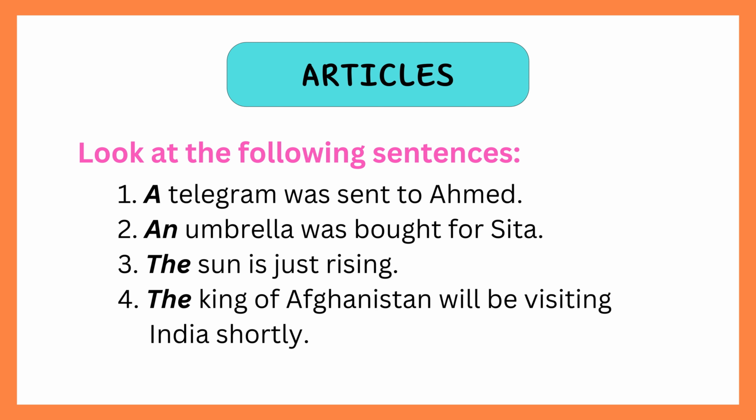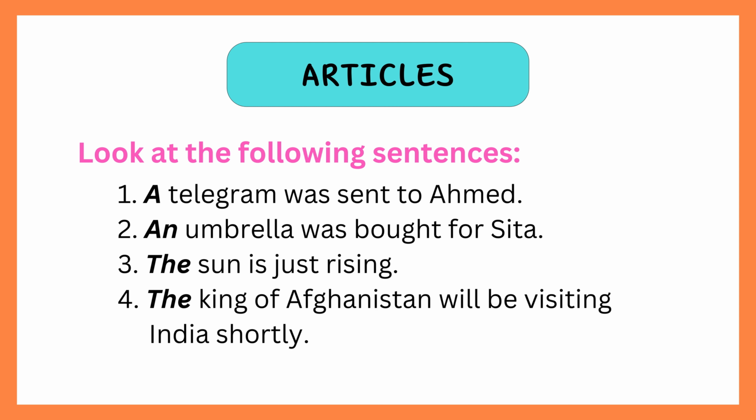Let's learn a new topic: Articles. Now, look at the following sentences. A telegram was sent to Ahmed. An umbrella was bought for Sita. The sun is just rising. The King of Afghanistan will be visiting India shortly.